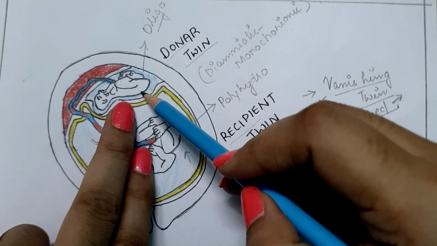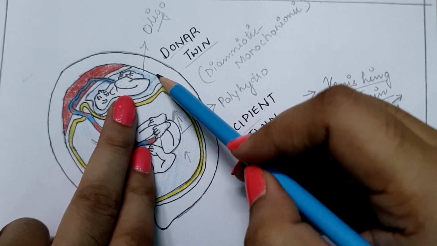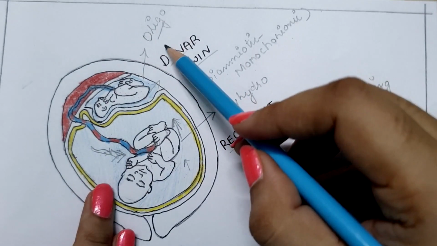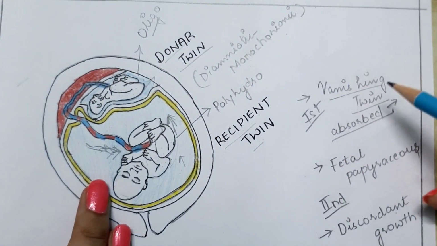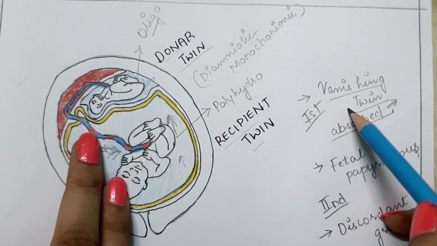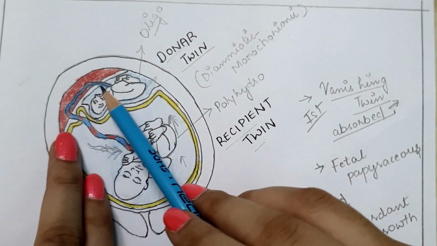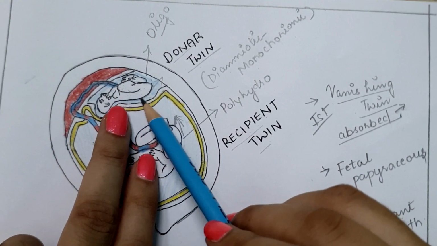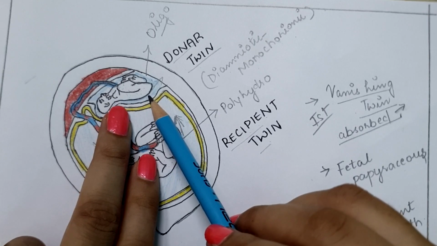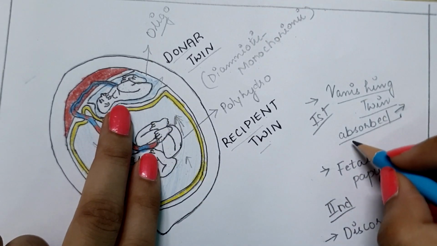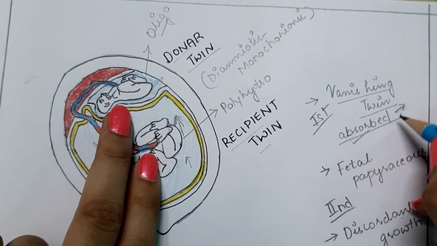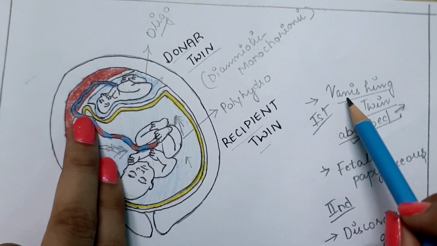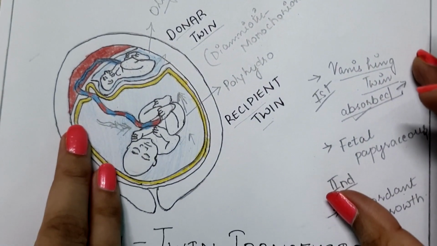In the donor twin, there is less absorption of nutrients, which will lead to decreased urine output. That's why it is known as oligohydramnios. Next is vanishing twin. If, because of decreased blood supply to one fetus, this twin dies during the first trimester of pregnancy, then reabsorption occurs and the dead fetus completely disappears. That is known as vanishing twin. This is also one of the complications.